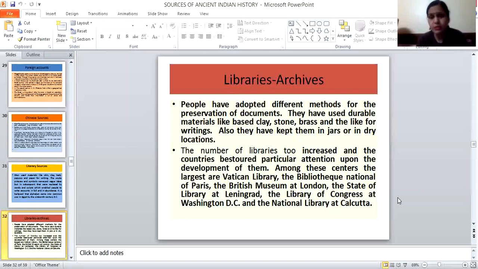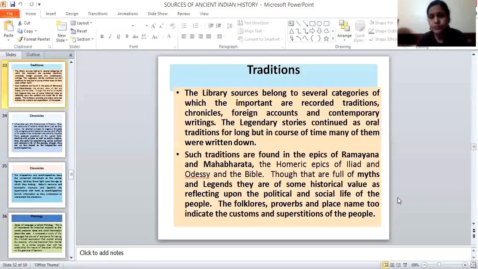And some ancient museums, for example the Vatican Library, the British Museum in London, Washington, and the National Library at Calcutta, which are among the oldest, have kept a lot of records related to our culture and our relations with foreigners and Indians.